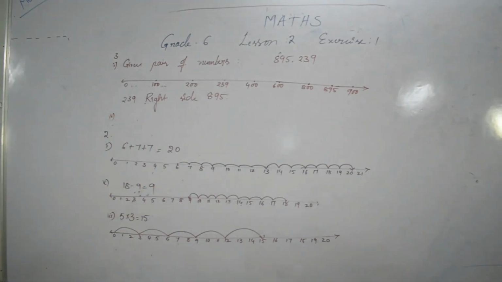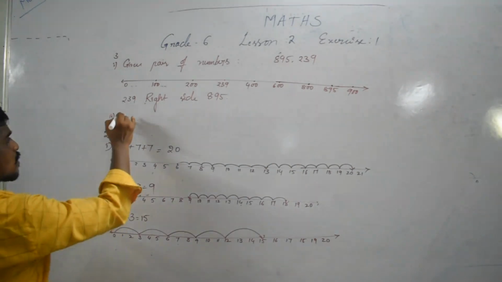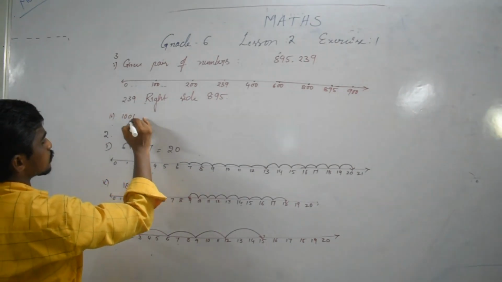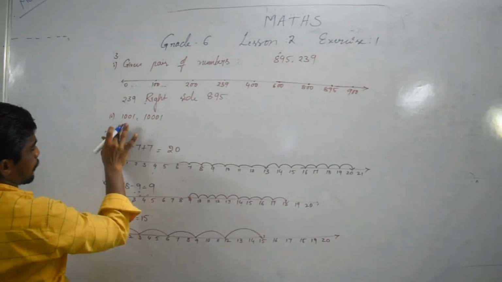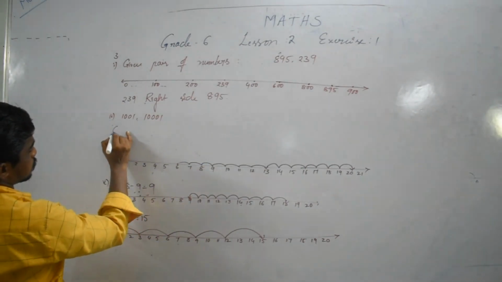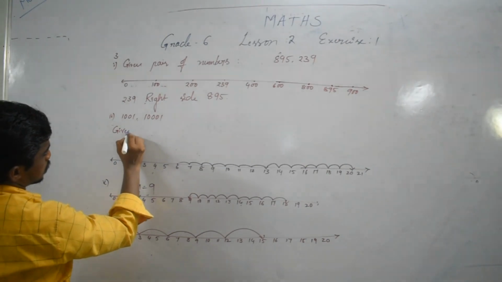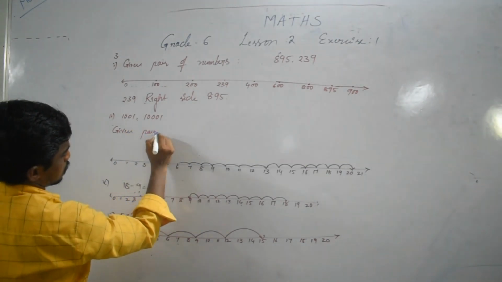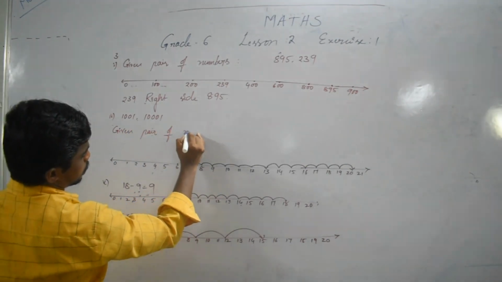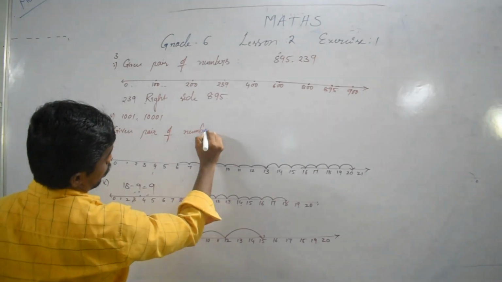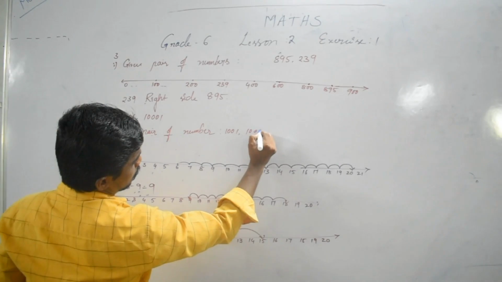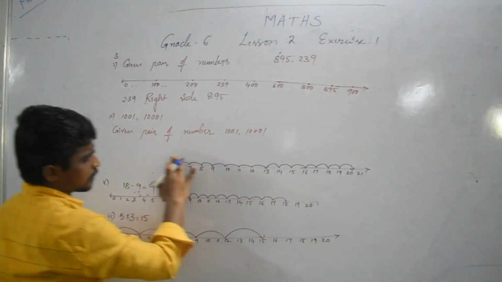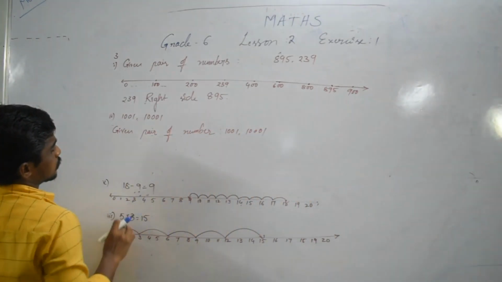Next one, 1001 and 10,001. Given a pair of numbers, 1001 and 10,001.